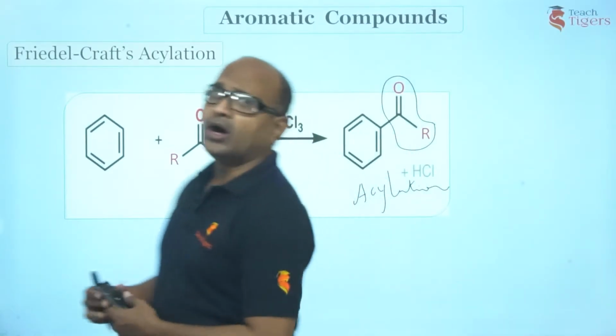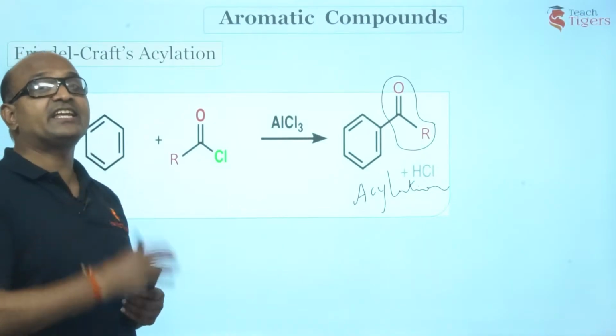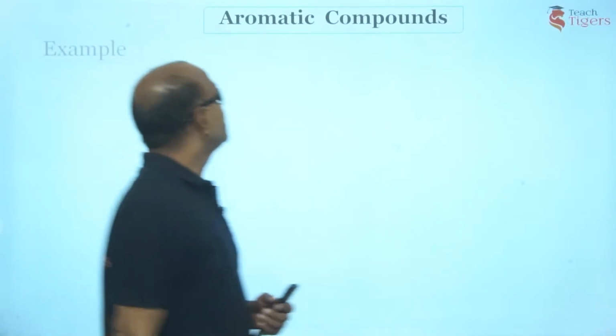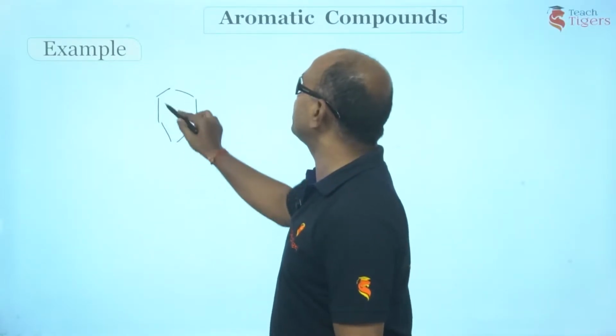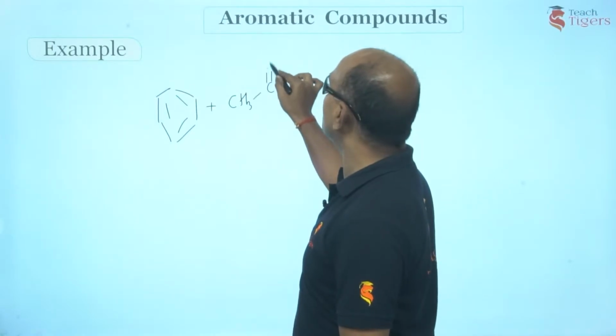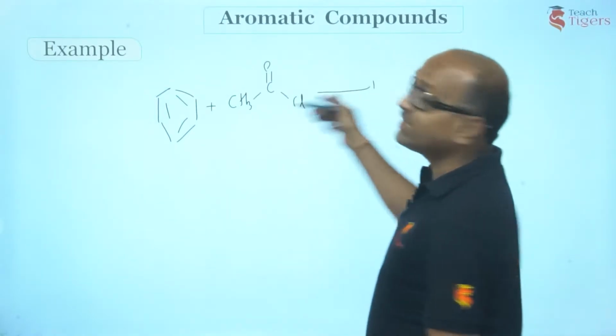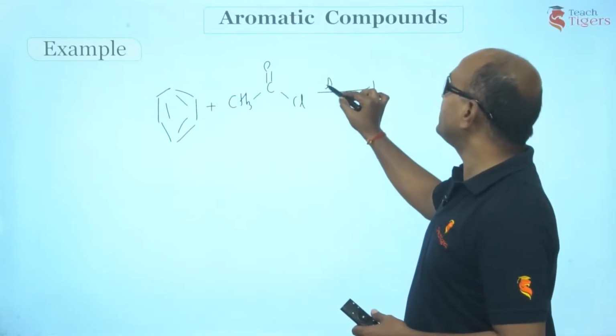So let us consider a few examples of acylating a benzene ring. For example, let me consider benzene and treat it with acid halide. Say I have taken acetyl chloride. You can even take acid anhydride also here, and you can take any Lewis acid.